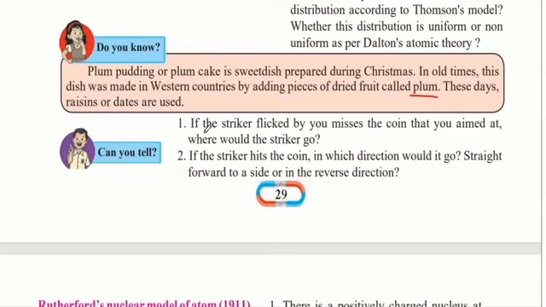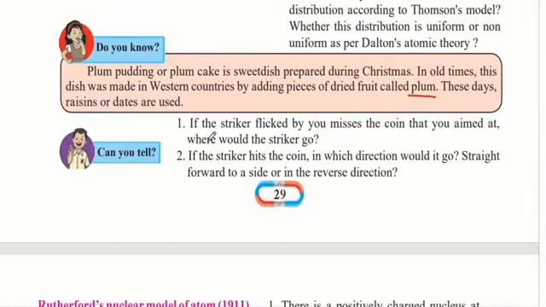Can you tell, if the striker flicked by you misses the coin that you aimed at, where would the striker go? While playing games such as Carom, you must have noticed that when you flick the striker and it misses the coin, the striker goes forward and hits the edge on the other side of the board. If the striker hits the coin, in which direction would it go? It is pretty obvious that when you flick the striker and it hits the coin, the coin will go forward in the direction in which you flicked it.